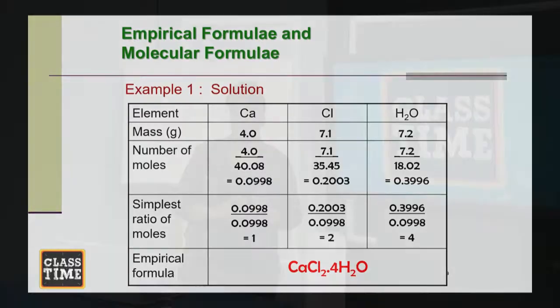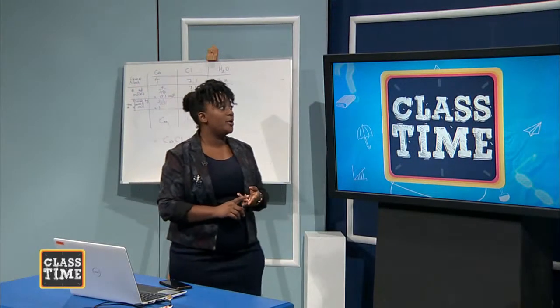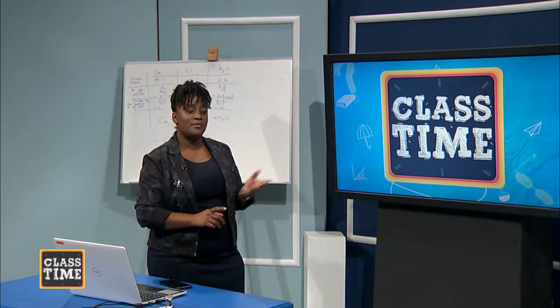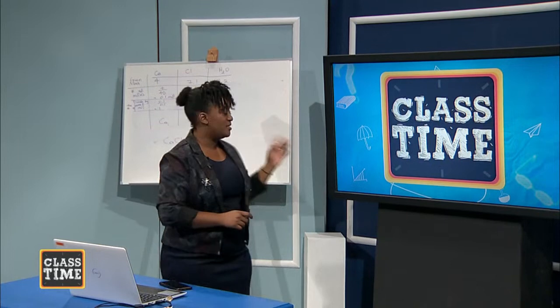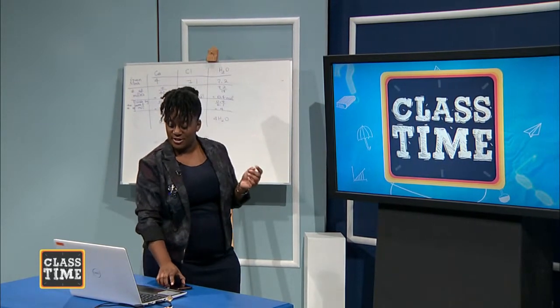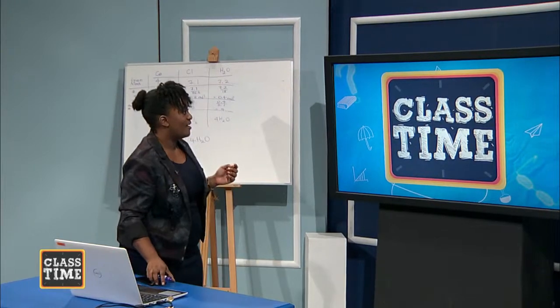So there are 2 ways to determine empirical formula. We can do it by mass, and also we can do it by percentage composition. So we just did mass earlier, so we're going to do percentage. So let's go back to the whiteboard.